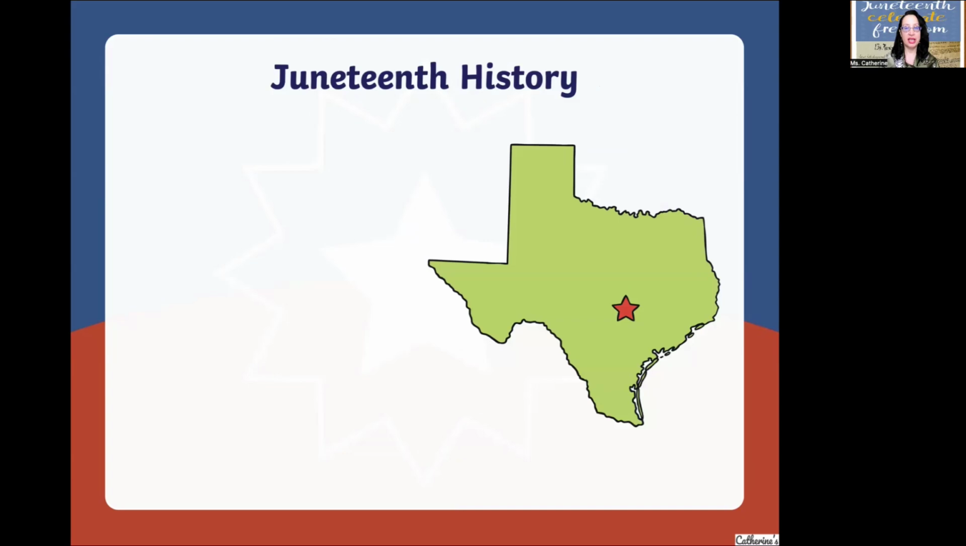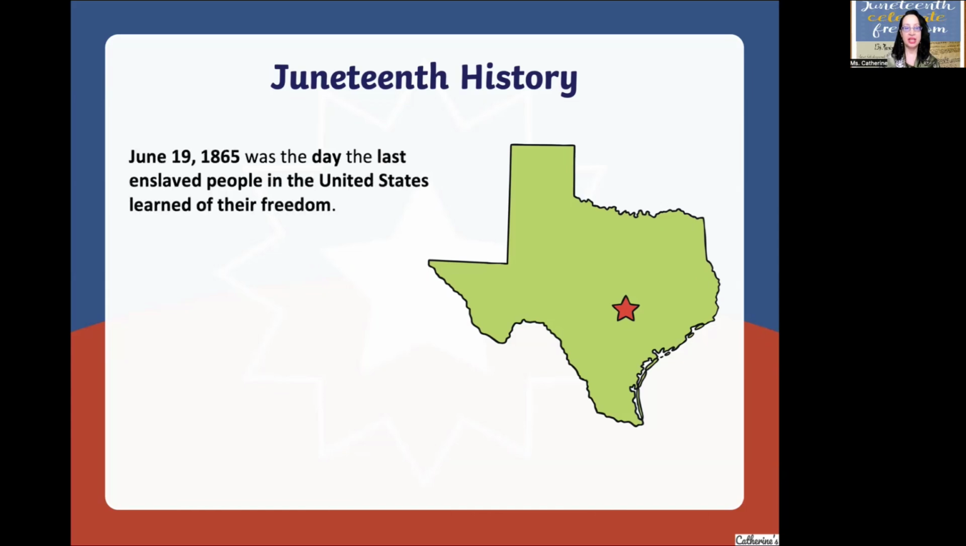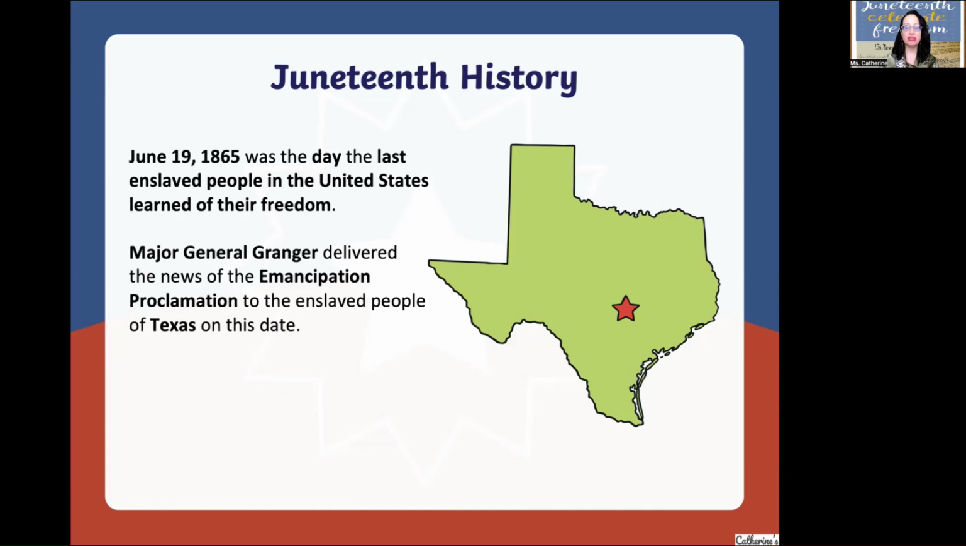Juneteenth history. Now, this picture here in green is representing the state of Texas. June 19th, 1865 was the day the last enslaved people in the United States learned of their freedom. Major General Granger delivered the news of the Emancipation Proclamation to the enslaved people of Texas on this date. It took over 2 years for word of the freedom to reach Texas.